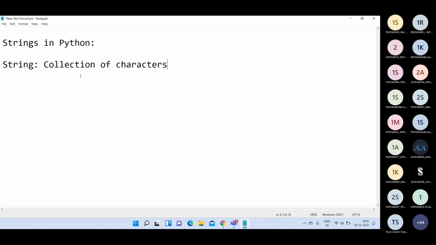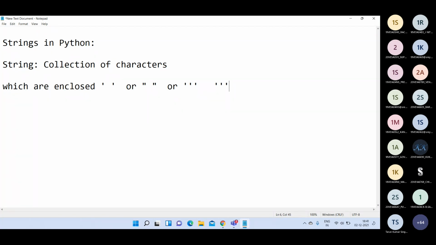In Python language, a string is a collection of characters or group of characters which are enclosed within single quotes or double quotes or triple quotes. In Python language, it is possible to write the strings within single quotations or double quotations or triple quotations.